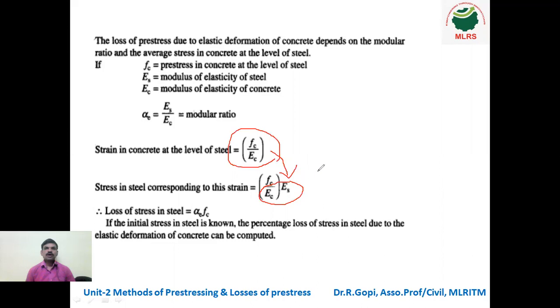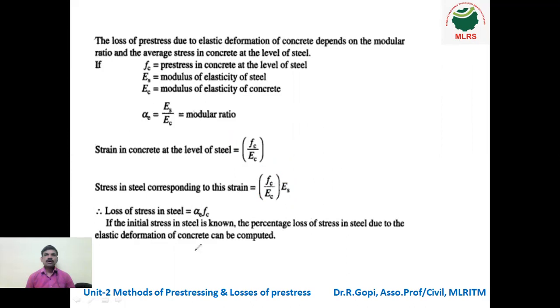Therefore, alpha into fc is the loss of stress in the steel. If the initial stress in steel is known, the percentage loss of stress in steel due to elastic deformation of concrete can be computed. So this is the formula for loss of stress in steel.